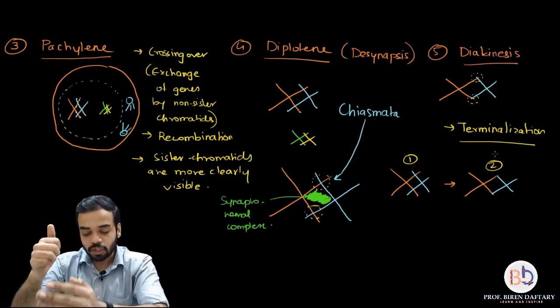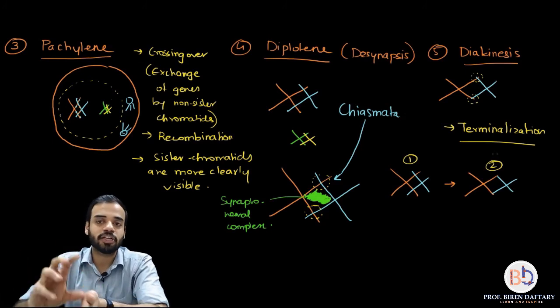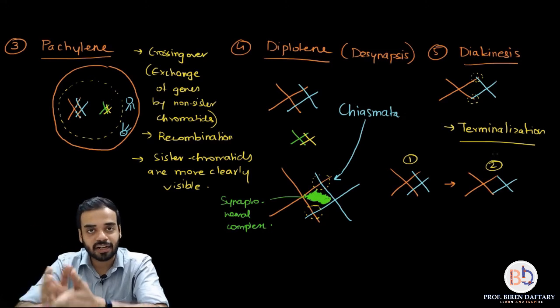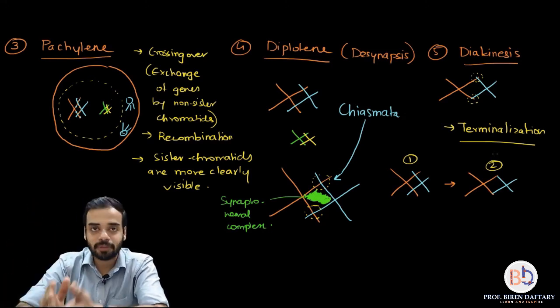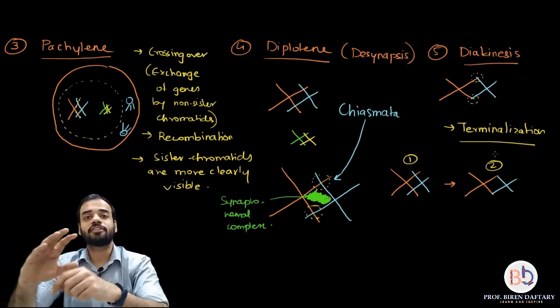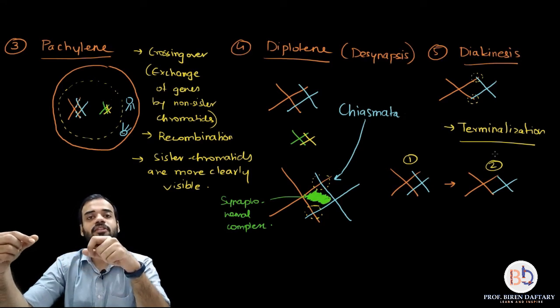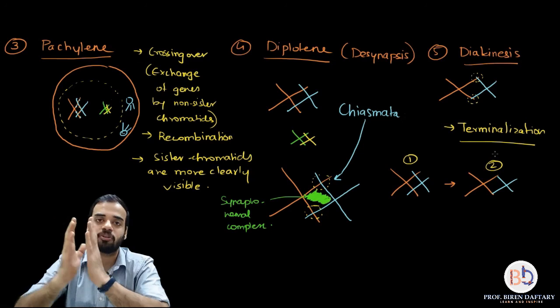Now the nuclear membrane begins to disappear somewhere around the diplotene and the diakinesis stages. In the diakinesis stage, or the last stage of prophase 1, the nucleolus completely disappears, and the nuclear membrane disappears. Also, somewhere around the pachytene stage, the centrosomes begin to move away from each other. Okay, and by the time diakinesis occurs, the centrosomes are present towards the poles.